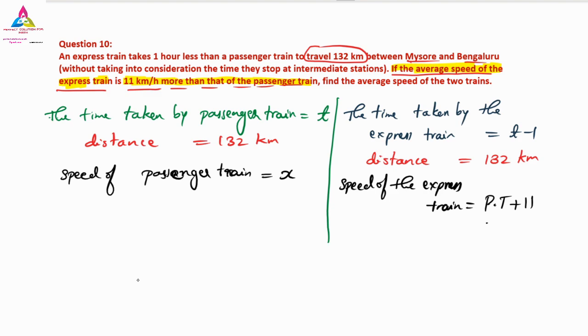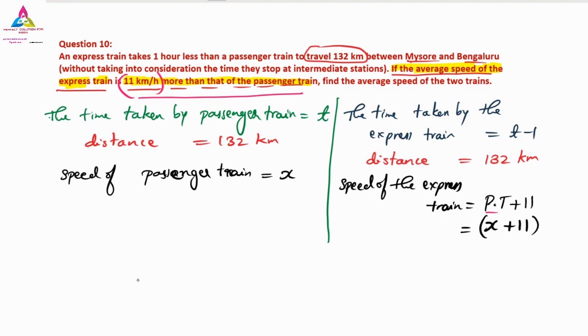So it will become x plus 11, the speed of the express train in terms of x. Those who have a doubt here, you can ask me. Because we have taken x for the passenger train and they have given 11 kilometers per hour more, the express train speed is x plus 11.